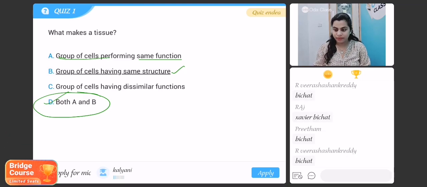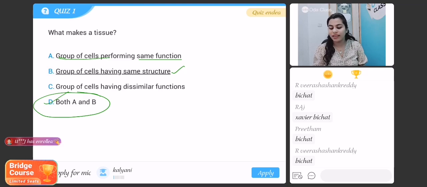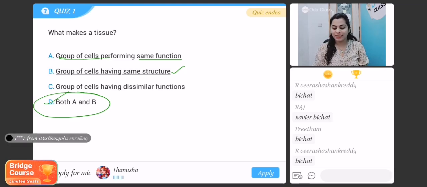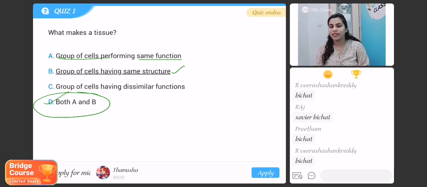Good afternoon, ma'am. Good afternoon, Kalyani. Xavier Bichat, ma'am. Okay, thanks for your answer, Kalyani. Very good. Okay, hi, Tanusha. Hello, ma'am. Good afternoon, ma'am. Good afternoon, Tanusha. How are you doing? I'm good, ma'am. Very good.